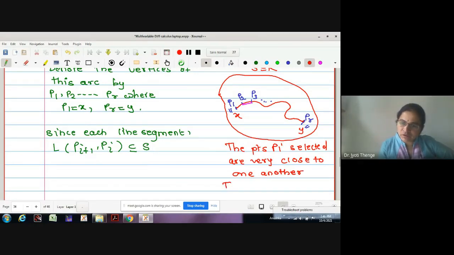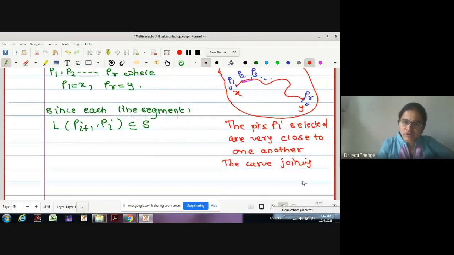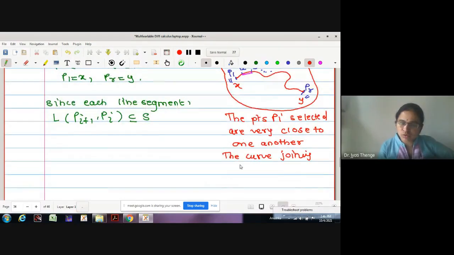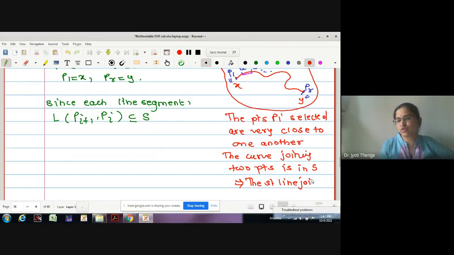The curve joining 2 points is in S. It implies the straight line joining the same 2 points will be in the same set.